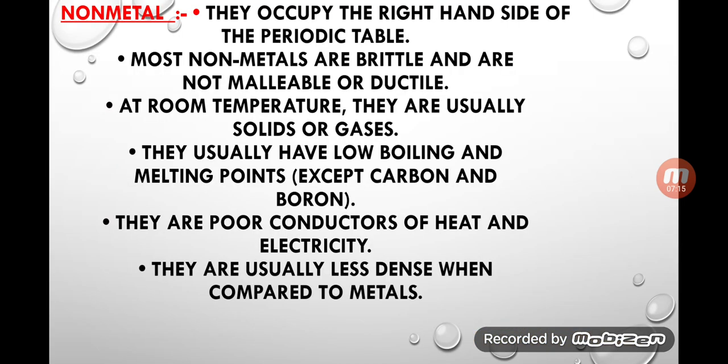Now what is a non-metal? Non-metals occupy the right hand side of the periodic table, yes, that is the orange part. Most non-metals are brittle. Brittle means on beating they will break down into many small pieces. They are not malleable and ductile, which means they cannot be used for making wire and thin sheet. At room temperature they are usually solid or gas. They usually have low boiling and melting points, except carbon and boron, which have a high melting point. They are poor conductors of heat and electricity.